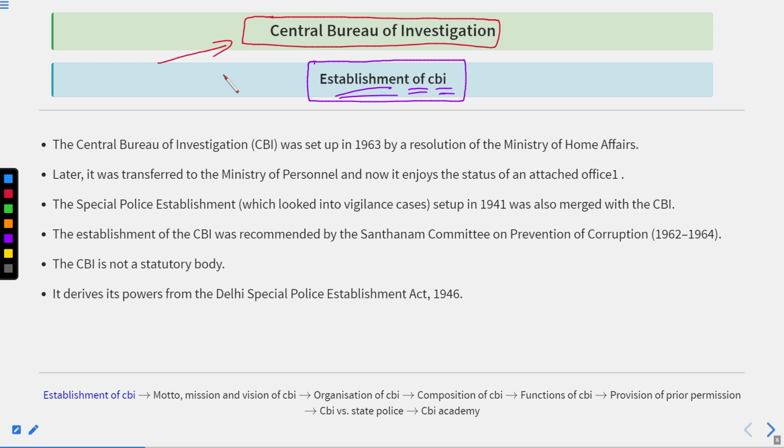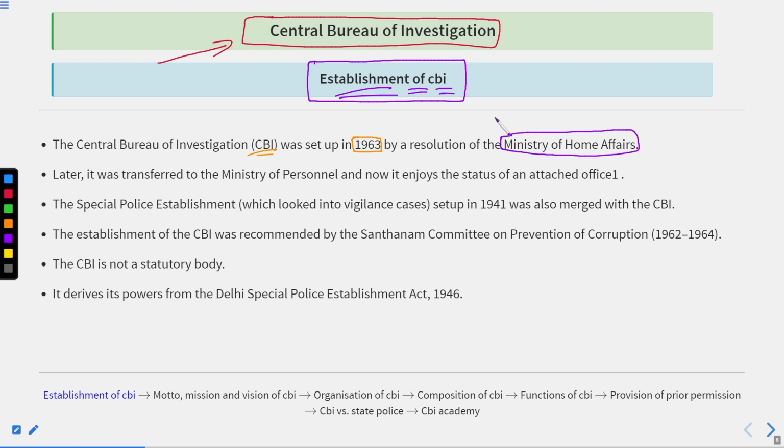If we try to trace the establishment of CBI, we can say that the Central Bureau of Investigation, in short the CBI, was actually set up in 1963. When did it get established? In 1963, by a resolution of the Ministry of Home Affairs.